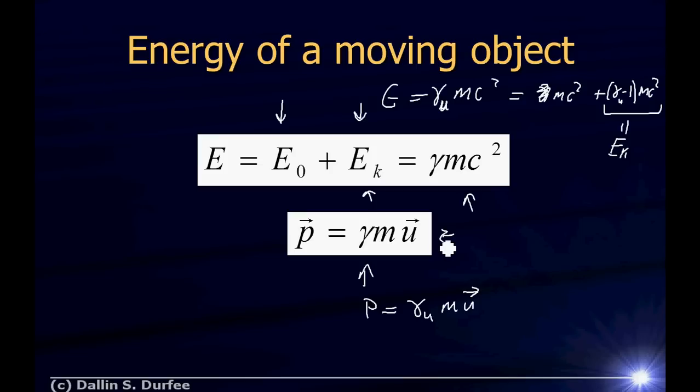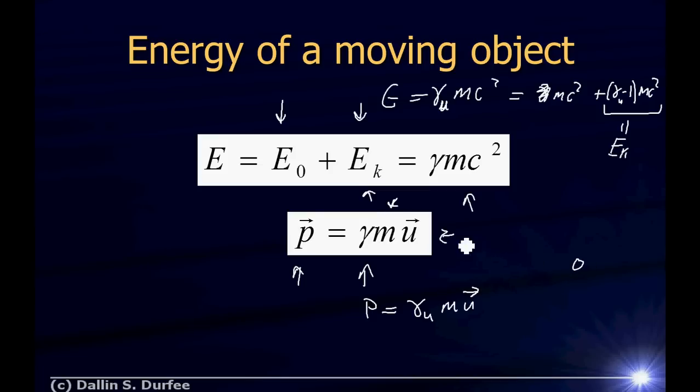So a massive object cannot travel at the speed of light. Conversely, an object which has no mass can only exist traveling at the speed of light. All right? So for a photon of light to carry momentum, it travels at the speed of light. It means its mass has to be equal to 0. Conversely, if its mass is 0, it has to travel at the speed of light.